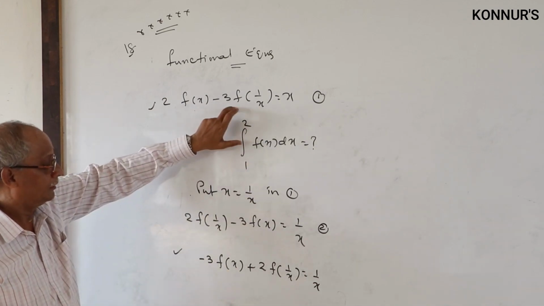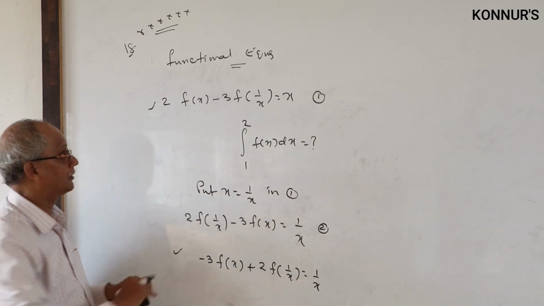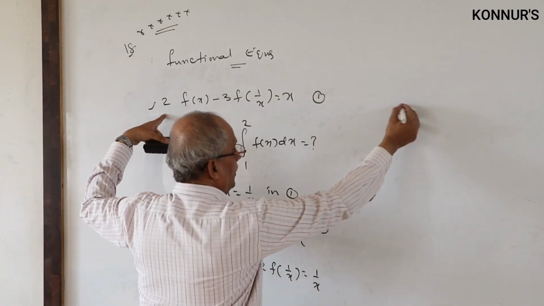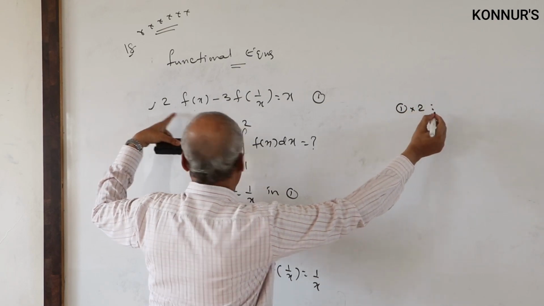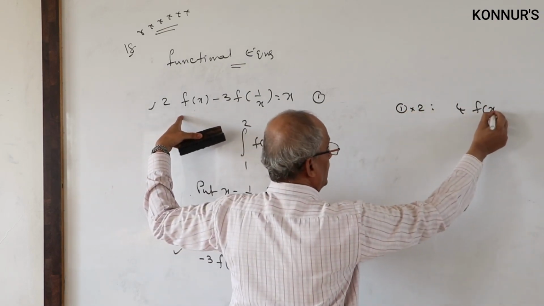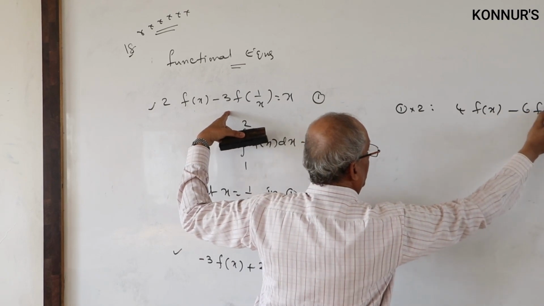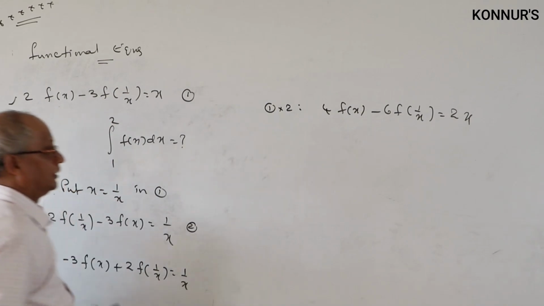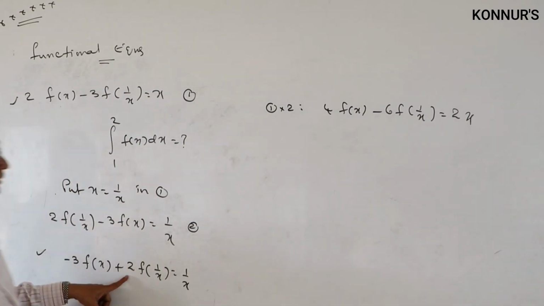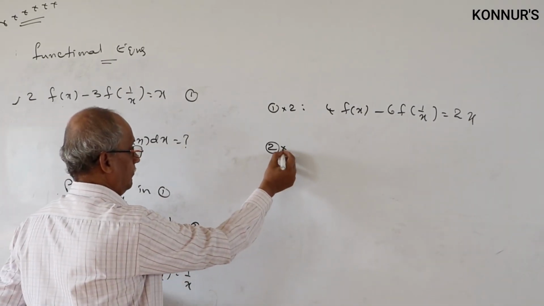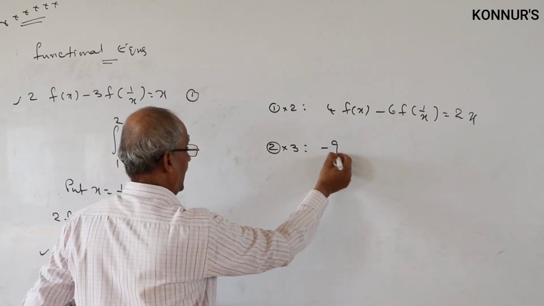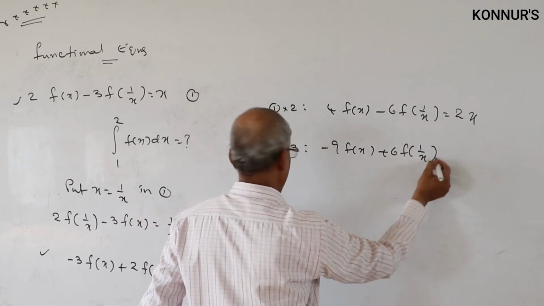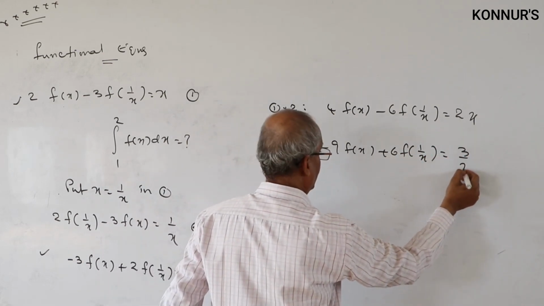2 multiplied, 3 multiplied. Now I will write. Here 2 multiplied, 1 multiplied by 2: 4 f of x minus 6 f of 1 by x is 2x. Second equation, 3 multiplied: minus 9 f of x plus 6 f of 1 by x is 3 by x.